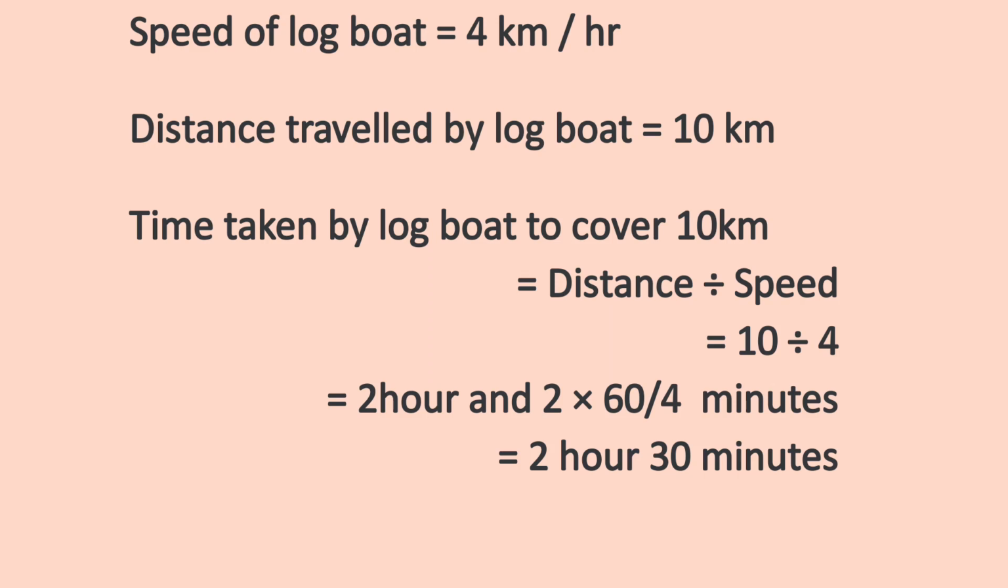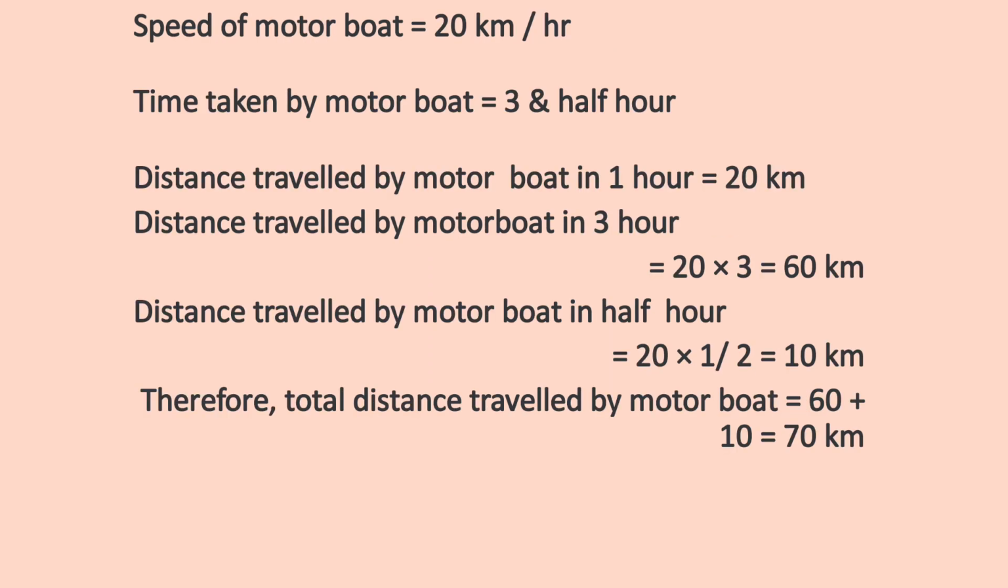You should know this. Okay, now another one: the speed of the motorboat is given to you, which is 20 km per hour, and the time taken by the motorboat is 3.5 hours. So you need to find the distance, how much distance is traveled by the motorboat in 3.5 hours. So the distance traveled by the motorboat in 1 hour equals 20. Distance traveled in 3 hours is 20 multiplied by 3. Simple. Like, if I can buy 1 pen for 10 rupees, then for 2 pens I need 20 rupees, for 3 pens I need 30 rupees, for 5 pens I need 50 rupees.